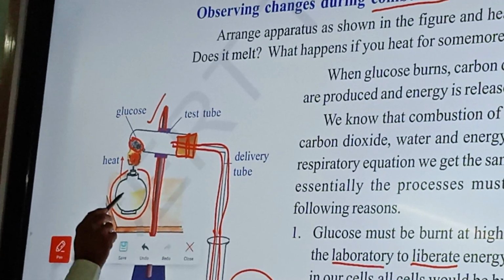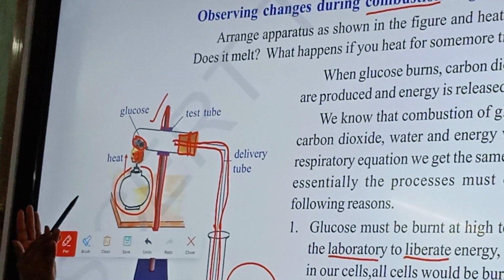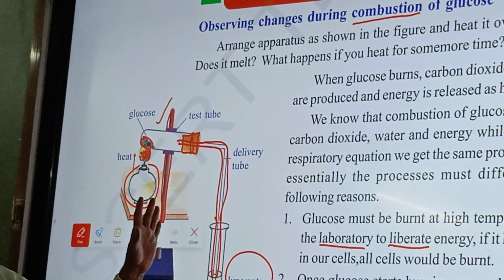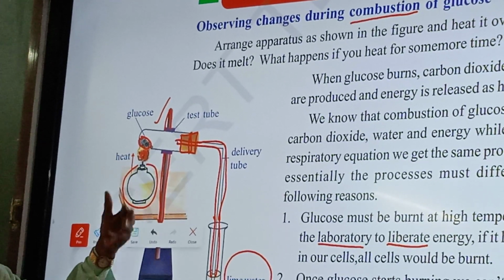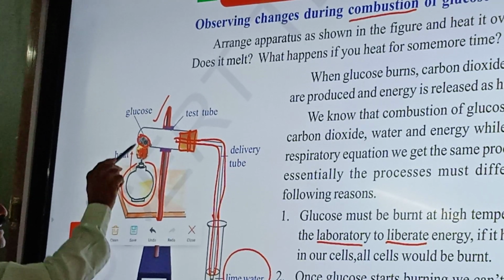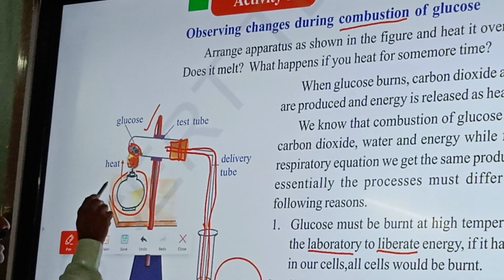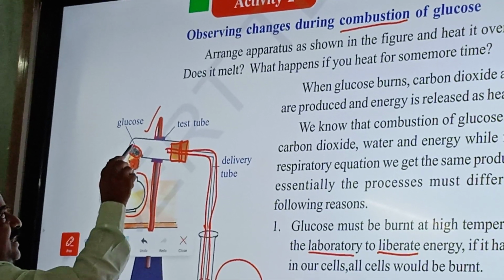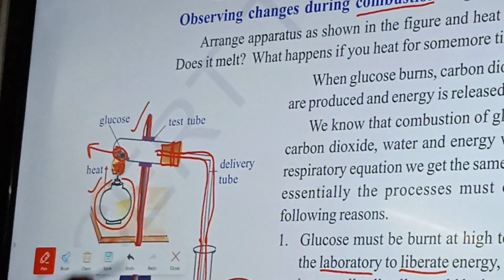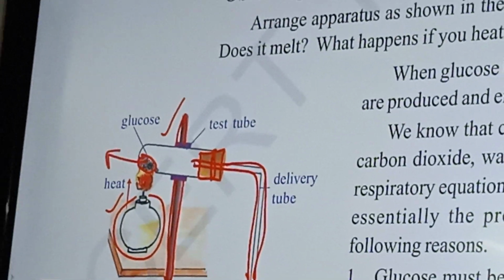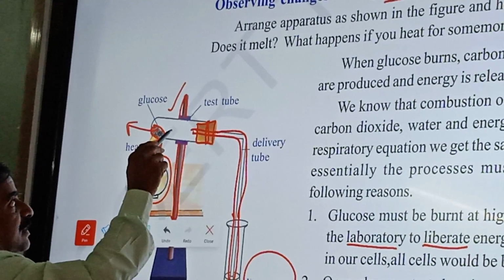So here you see, suppose if you take all this material and arrange it like this, now you need to heat the glucose, that is in the test tube, with the help of the burner. So when you heat it, this glucose burns. It burns and it produces what?